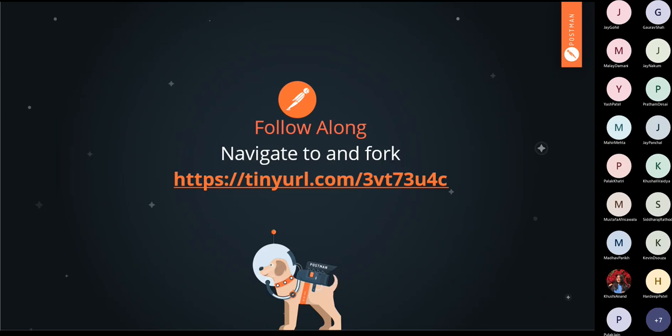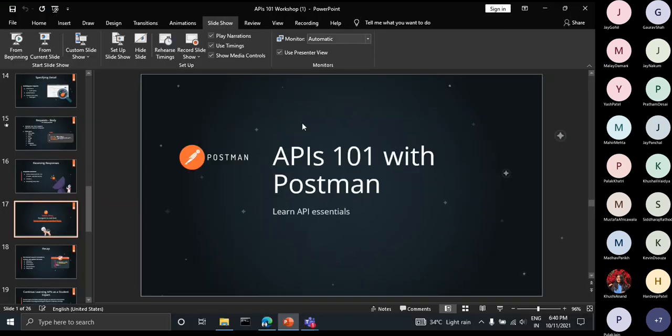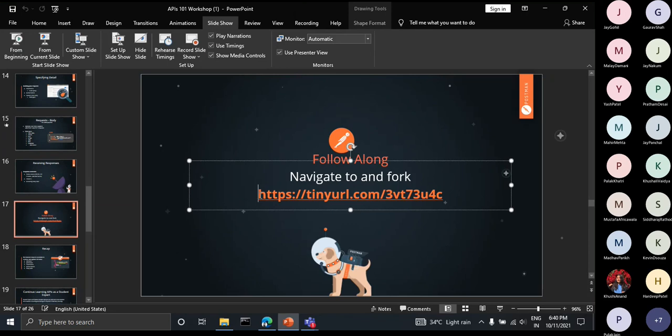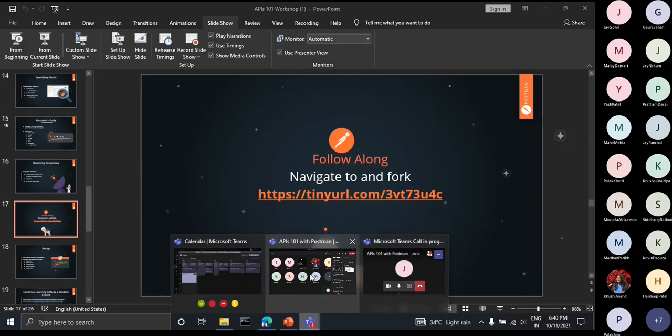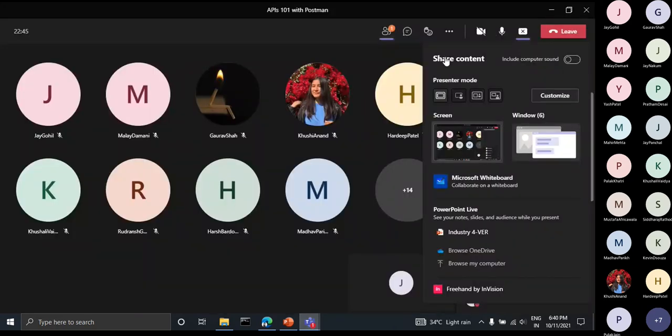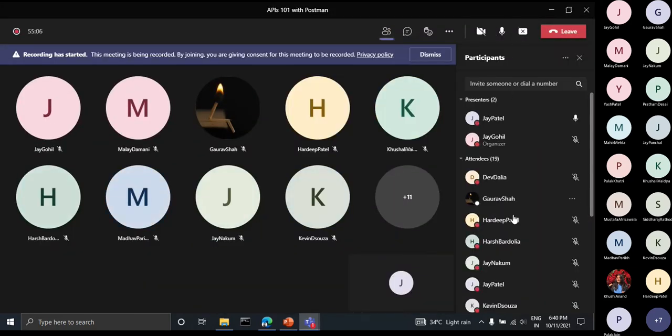So now we have seen some technical things, the theory portion. Now let's dive into the hands-on session. I am pasting one link that you can use to follow along with me, okay.